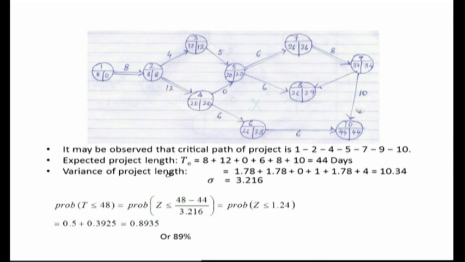So this is how we calculate variance and the probability of completing the project in the desired time. So friends, this was all about PERT and CPM. We today learned how to calculate different floats, how to make use of the different time estimates to find out the estimated time for each activity, following which we learned how to calculate the variance associated with all activities. With the help of variance, we also learned how to calculate the estimated time the project will require for its completion. And finally, we learned the probability of finding out the project completion time in the desired time.